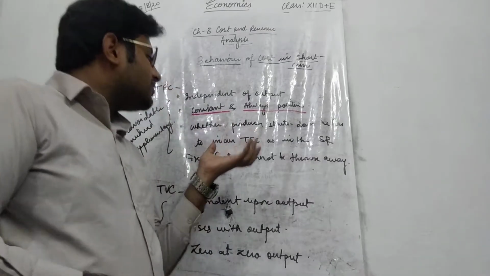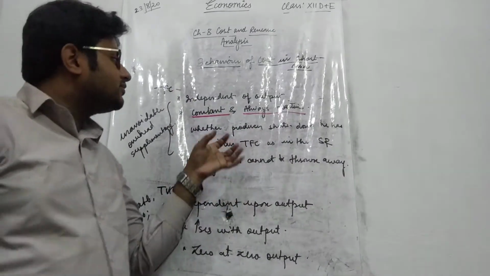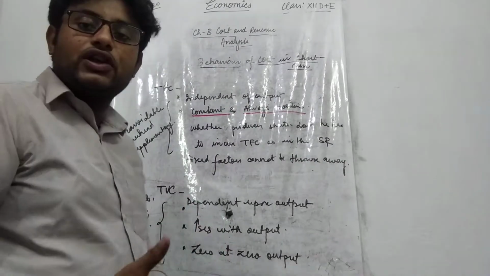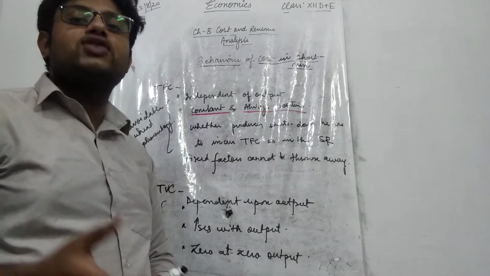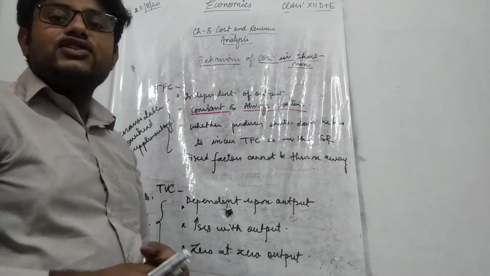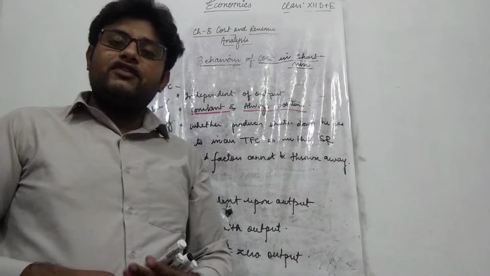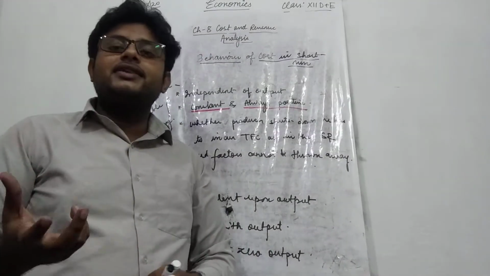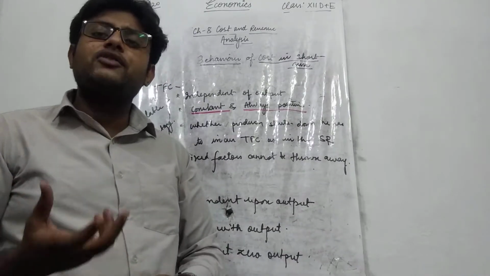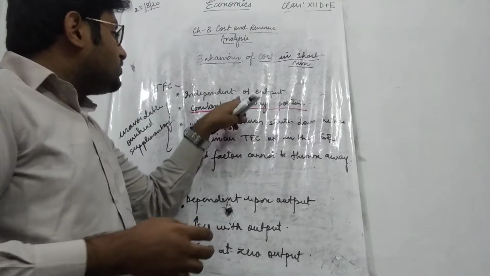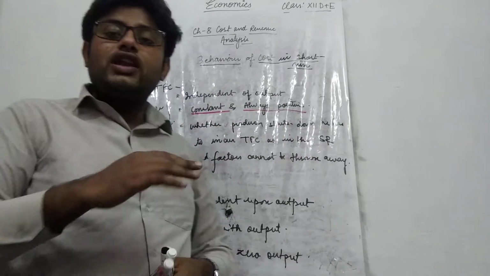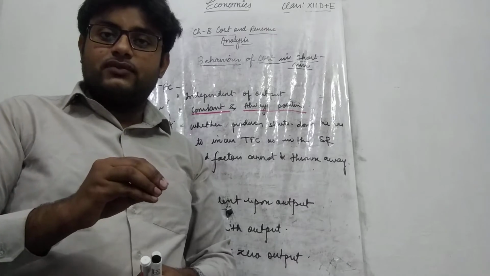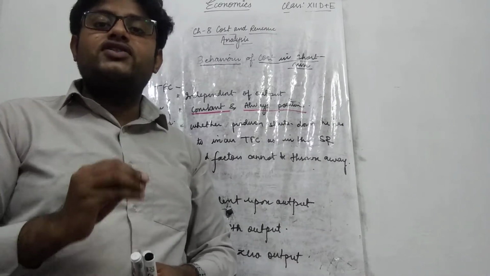Okay, so there are certain important characteristics or features of your total fixed cost and total variable cost, and how they behave in the short run. As far as your total fixed cost is concerned, we all know there is a handful of fixed factors that the producer uses in the course of production in the short run. So your total fixed cost will always remain constant and positive in the short run. The total fixed cost will not change.